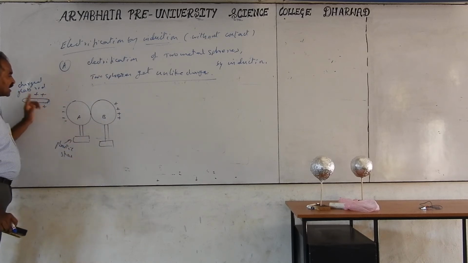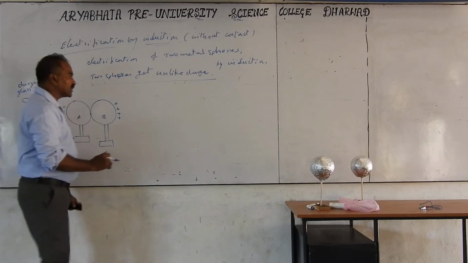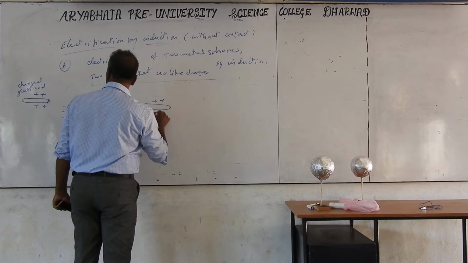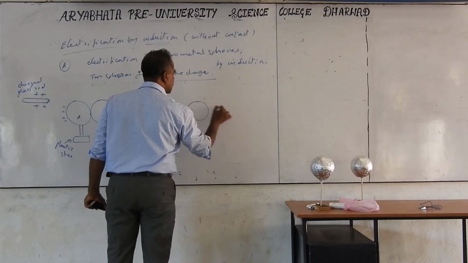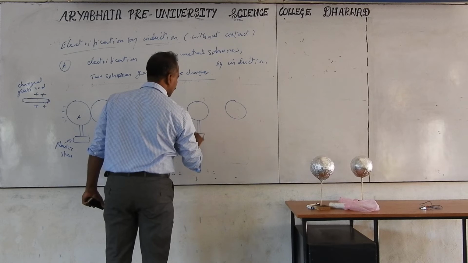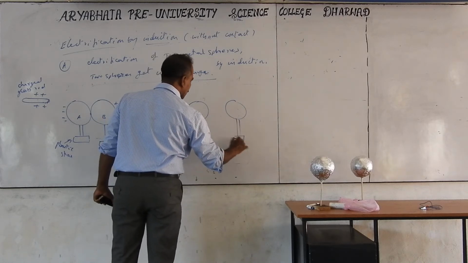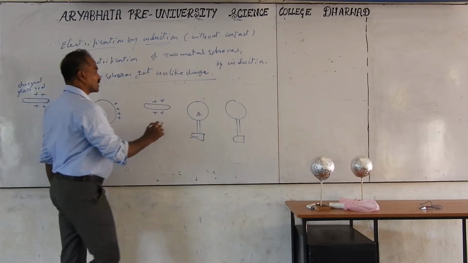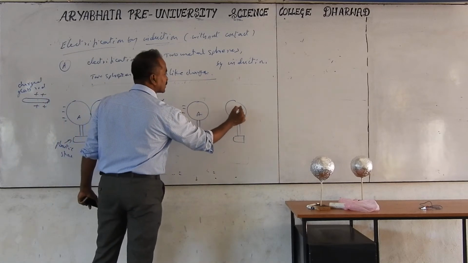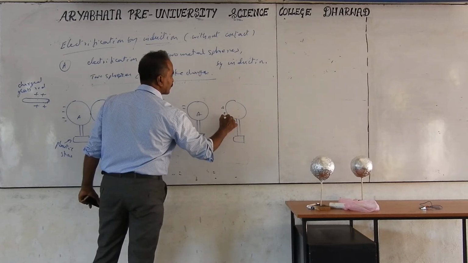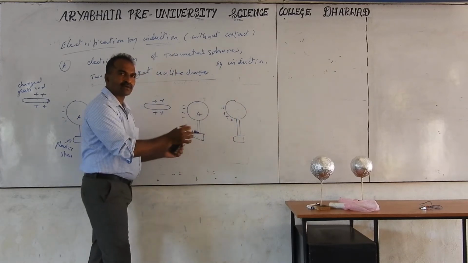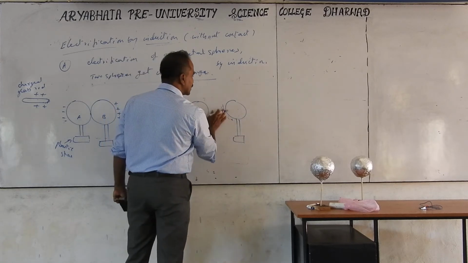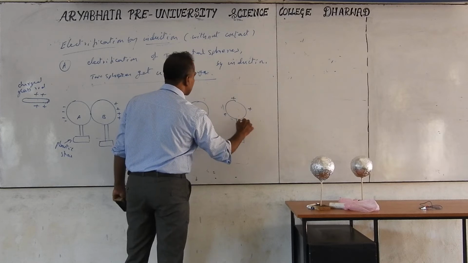Now, without moving the glass rod, we have to separate A and B. Keep the glass rod as it is, with the first sphere and this the second sphere, and separate A and B. When you separate them, A remains with the minus charge and B remains with the plus charge. They will try to spread out. When the distance is very large, these charges will be uniformly distributed on the metal surface.